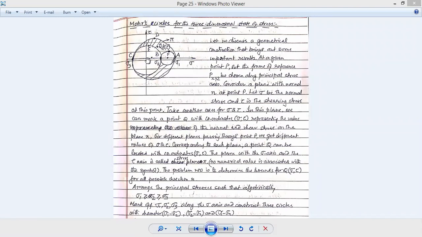The positive direction along the sigma axis will be rightwards. So from the point P we have this normal stress sigma and shear stress tau, and we have the normal n, which is the normal to the plane going through the point P itself.